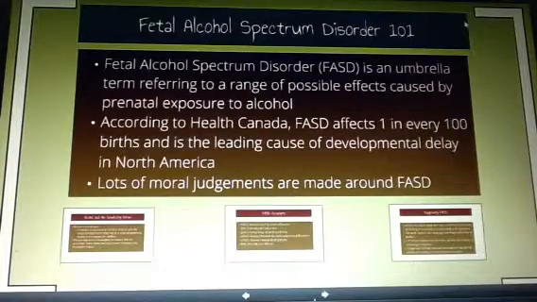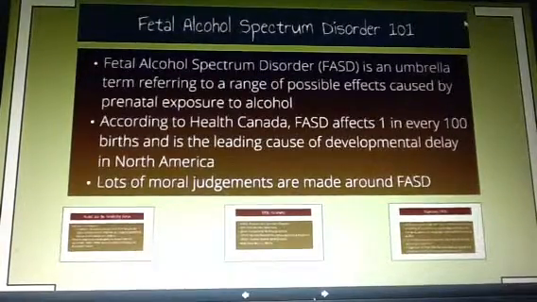How much it is safe to drink? So the best thing to keep in mind is that there is no safe time or safe amount to drink during pregnancy.